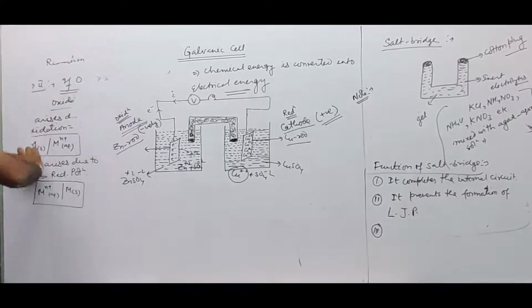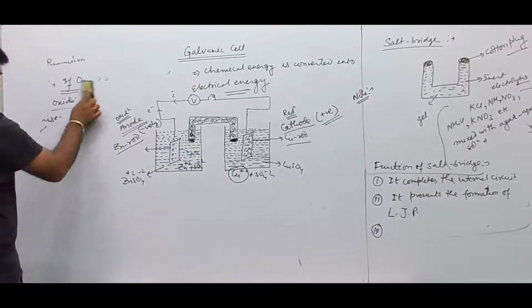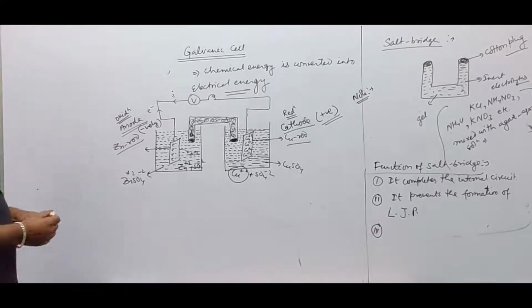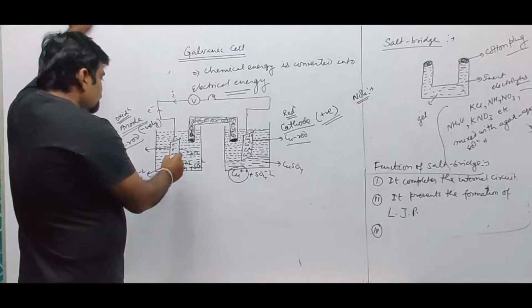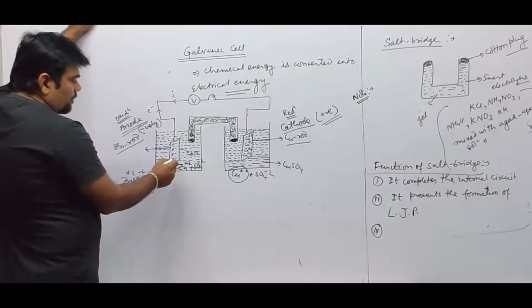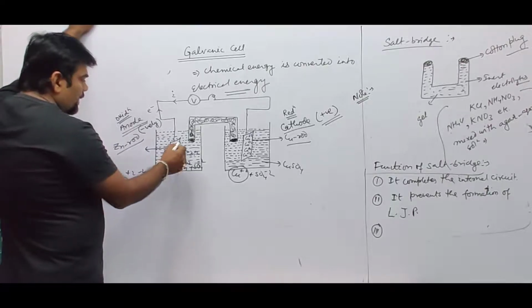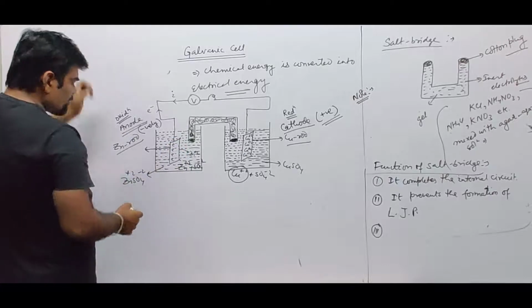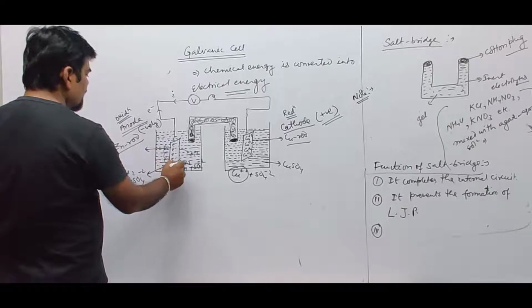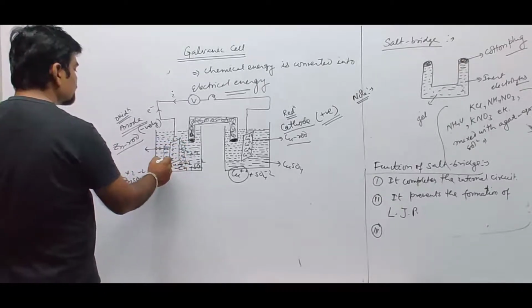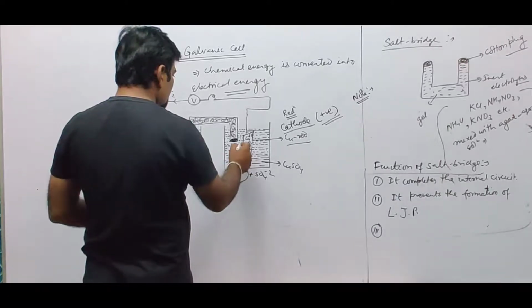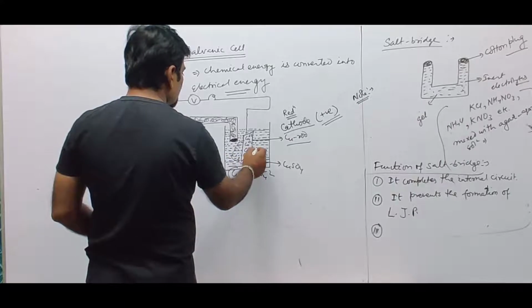Now, how does it work? See. Zinc passes to this and there will be excess of zinc. So, after some time, what will happen? Around this electrode, there will be accumulation of zinc ions. If there is accumulation of zinc ions, over here, there will be accumulation of sulfate ions around this electrode.